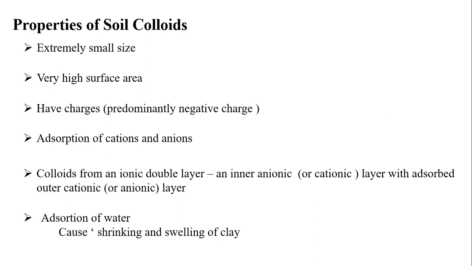What are these? They are extremely small with very high surface area. Having charges, definitely the charge will be predominantly negative, and they absorb cations and anions. These colloids will form an ionic double layer, a fixed layer, a diffusion layer, and so on. We have the double layer and triple layer theories. There are many theories, and we will discuss them in further lectures. They also absorb water, and this absorption leads to shrinking and swelling of clay minerals. So these are the typical properties of clays.